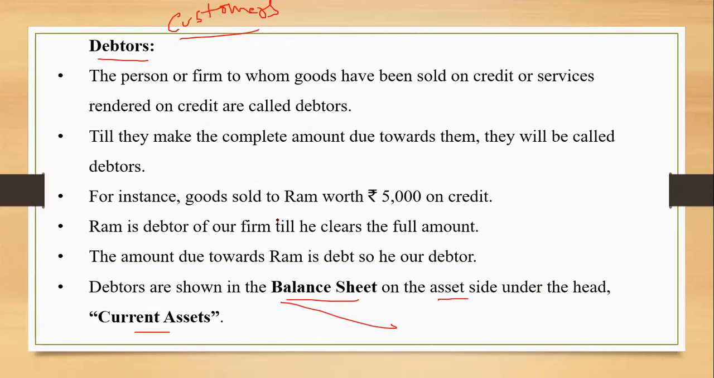An example is given over here. Why are these debtors with us? Because the amount is yet to be paid by them. They owe to the business, right? Till they make the complete payment of the amount due, they will be called debtors. If I have sold goods to Ram on credit of rupees 5,000, then Ram becomes my debtor till he clears the full amount, right? And once he clears, he is no more a debtor to me, correct? So this is what debtors are all about.